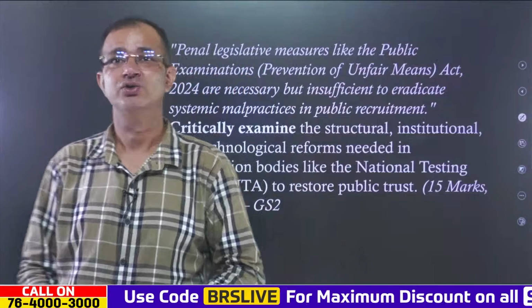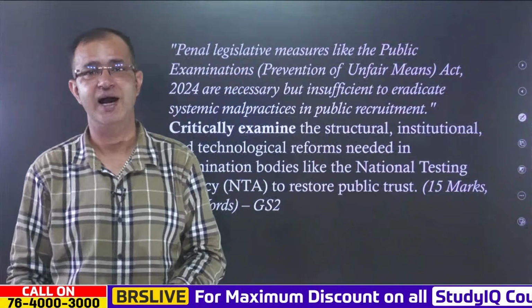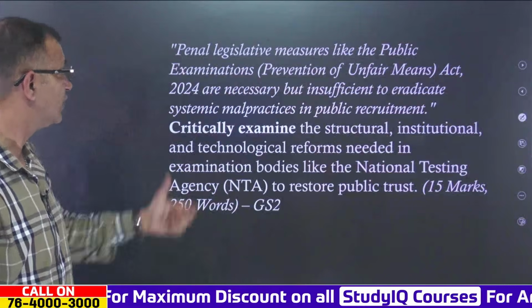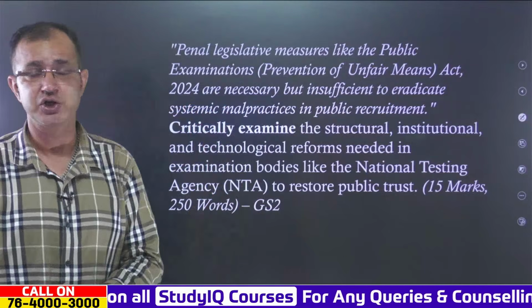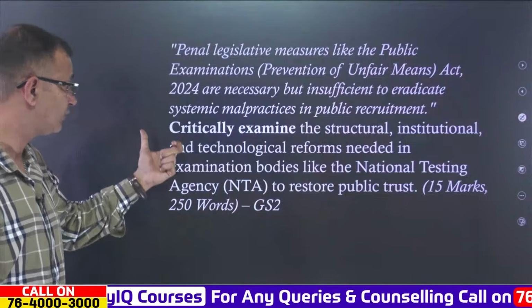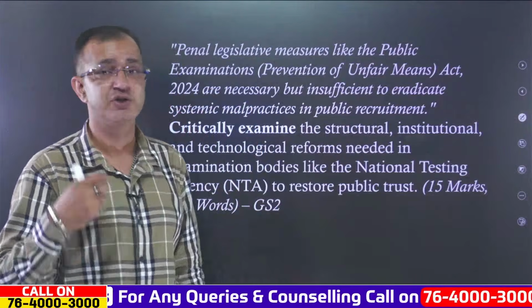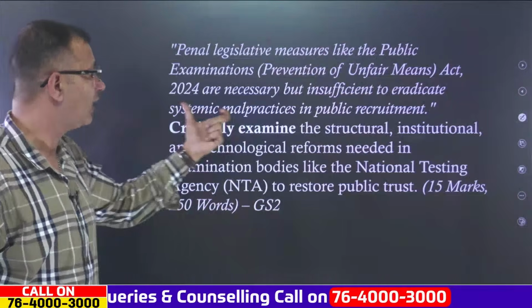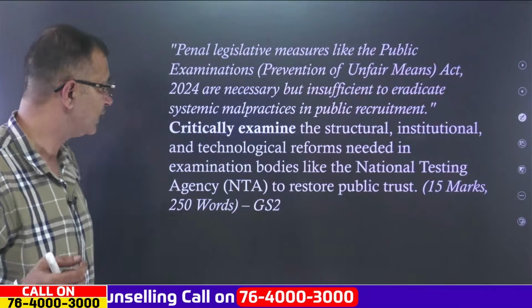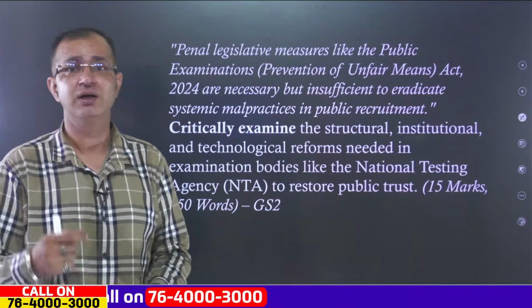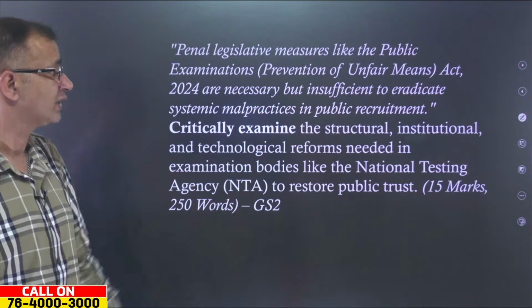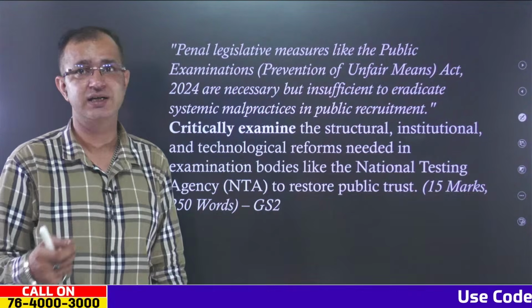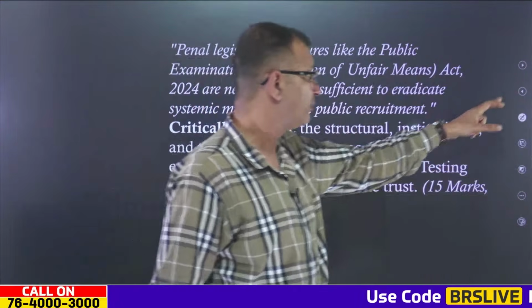All right. So, over here we have the question for your mains practice as well. This is for your GS paper 2. Penal legislative measures like the Public Examinations (Prevention of Unfair Means) Act 2024 are necessary but insufficient to eradicate the systemic malpractices in public recruitment. Critically examine the structural, institutional and technological reforms needed in examination bodies like the NTA, the National Testing Agency, to restore the public trust.